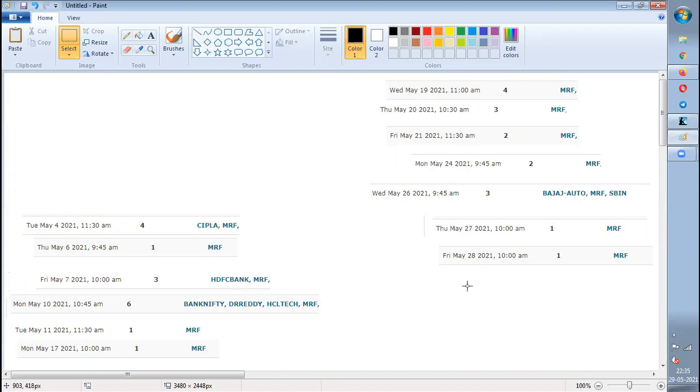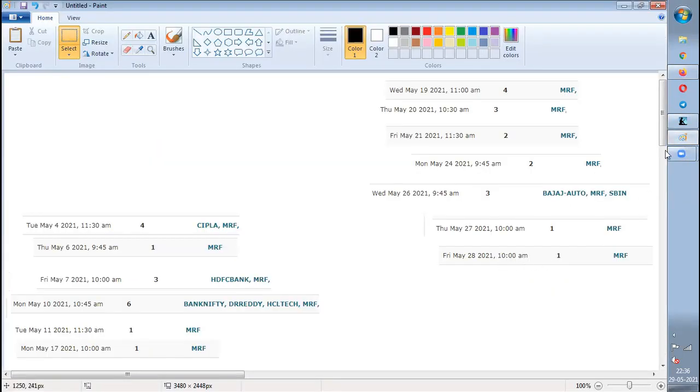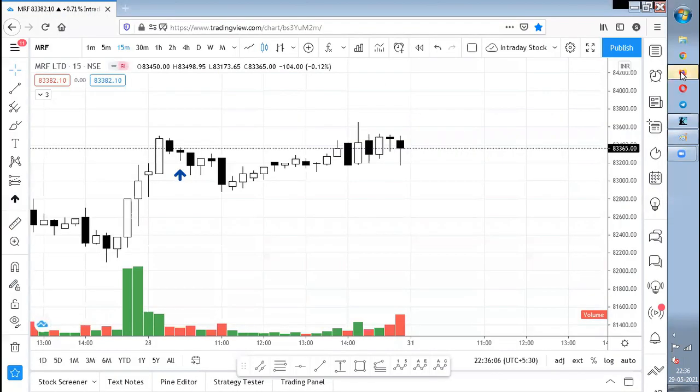Clear? I've just taken all the screenshots of it and pasted them over here. I've even marked the same over here. See, on 28th of May at 10 a.m. we even have an alert at that point. So I have marked all those things as well. Now let us review how it has performed.